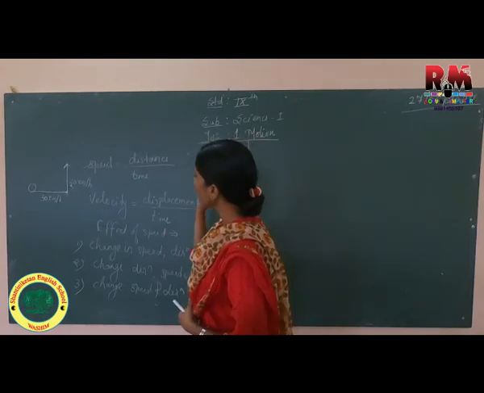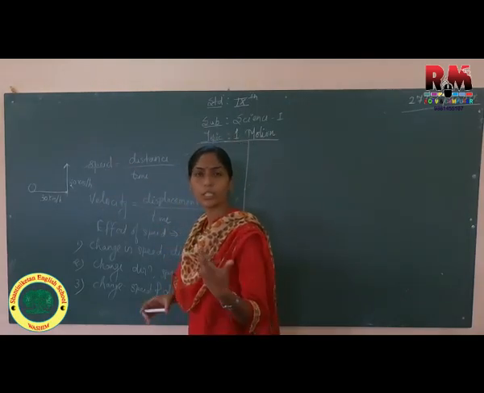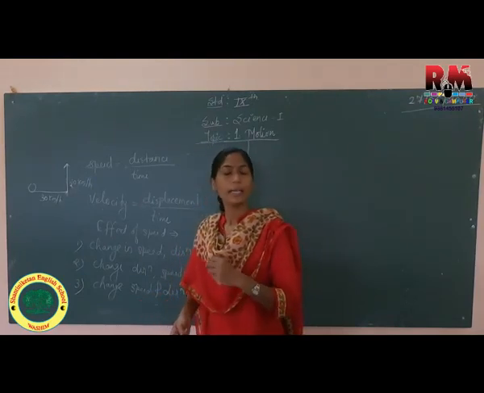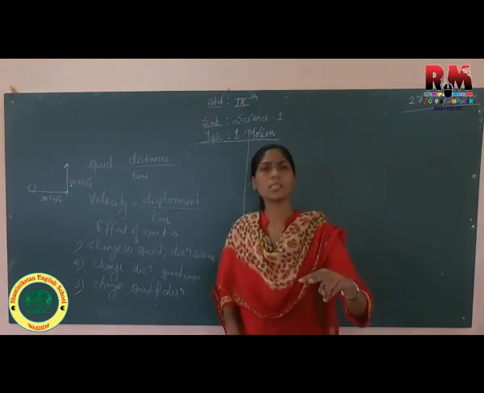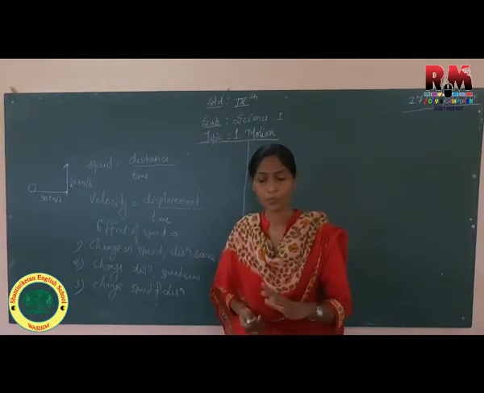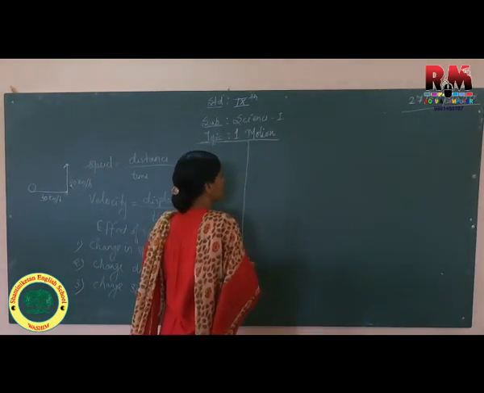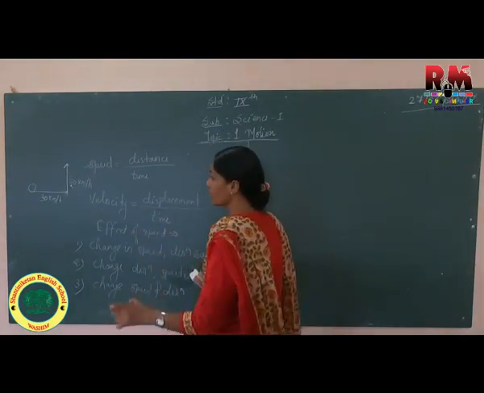So we can say that we can get velocity from speed also, if there is a particular change. What change? Either speed, or direction, or if both things happen, speed and direction change, we can say velocity may also change.